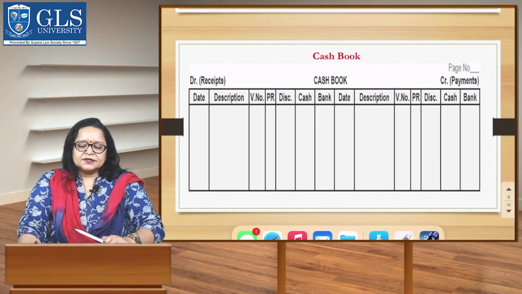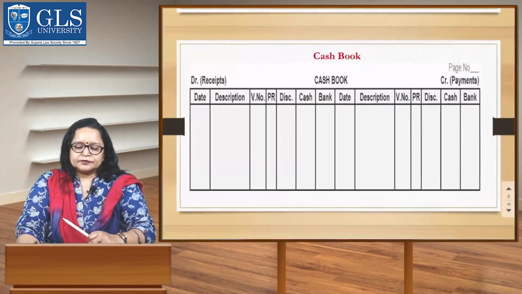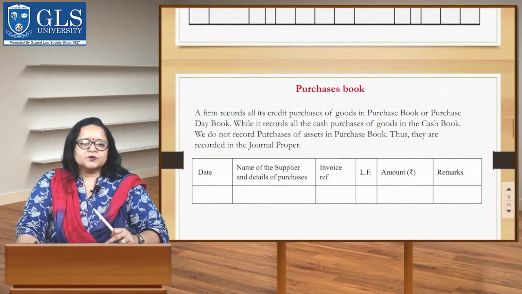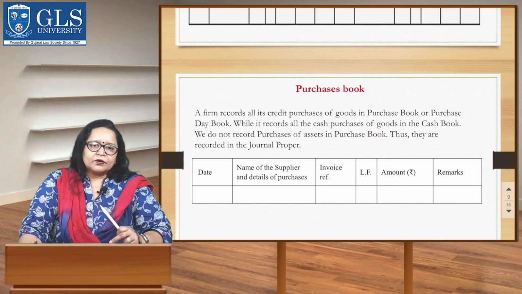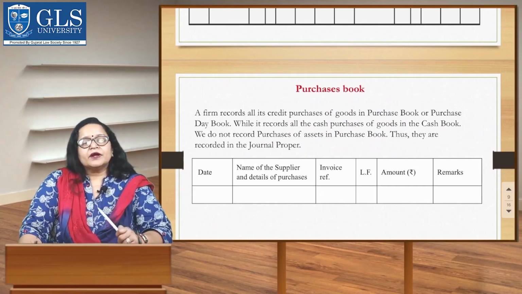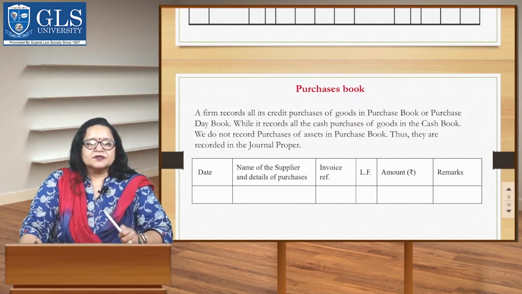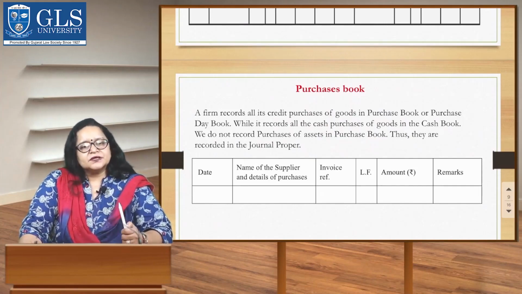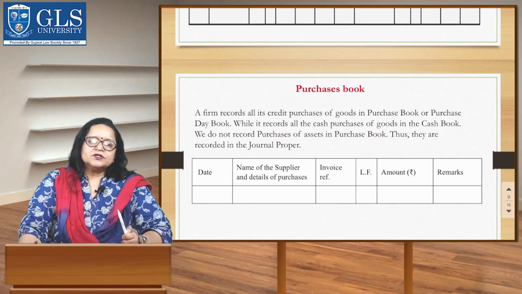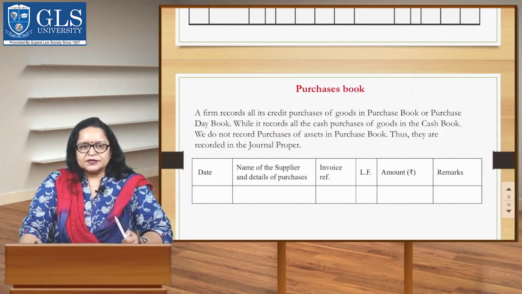Now let's discuss, students, the purchase book. The purchase book is a book wherein purchases are recorded. A firm records all its credit purchases of goods in the purchase book or purchase day book, while it records all the cash purchases of goods in the cash book.